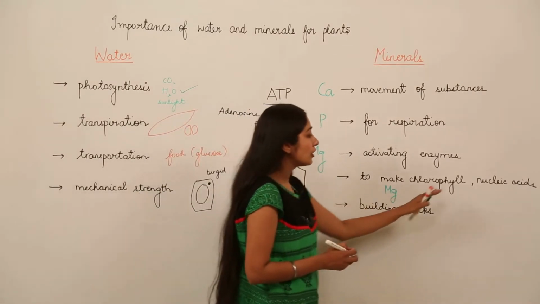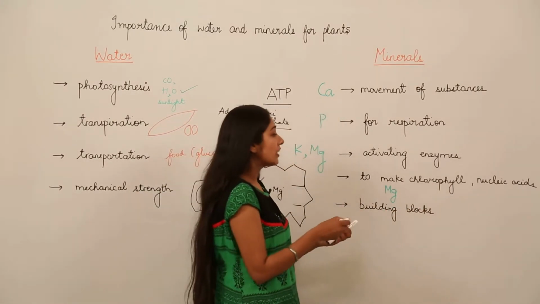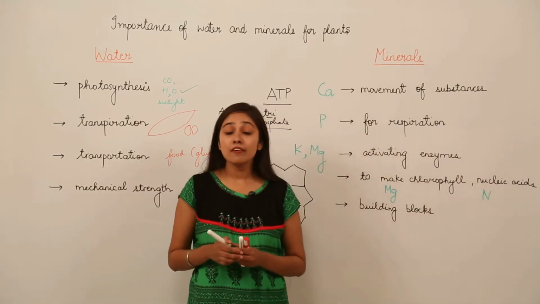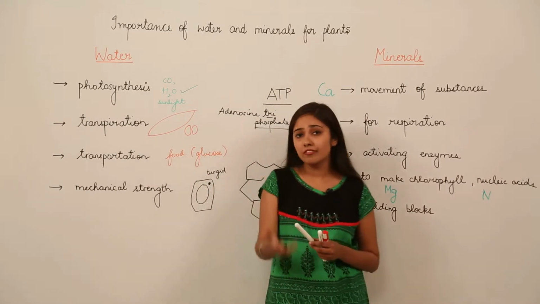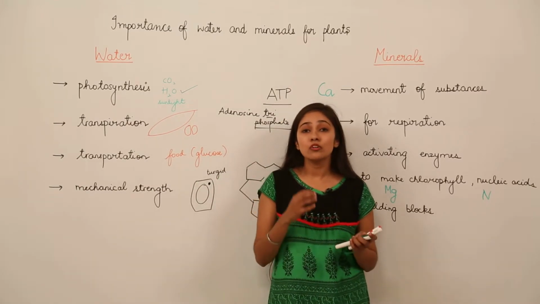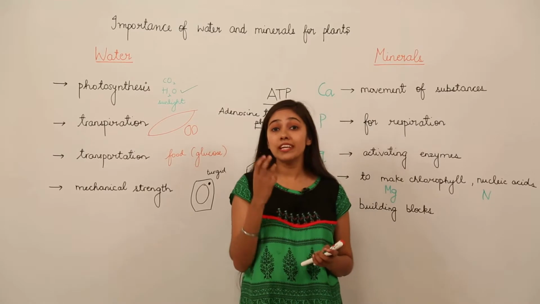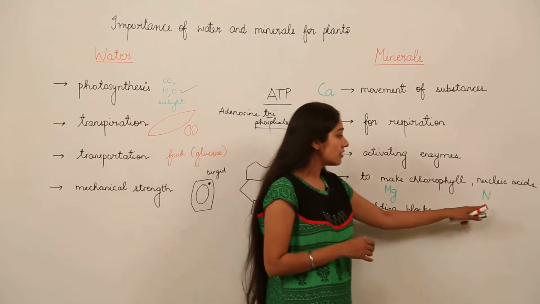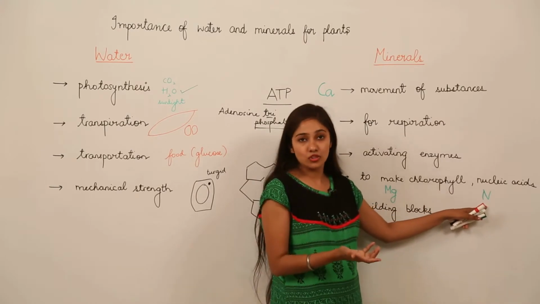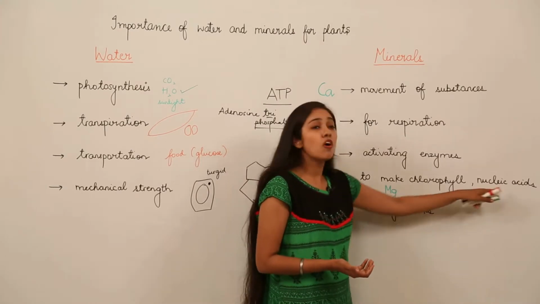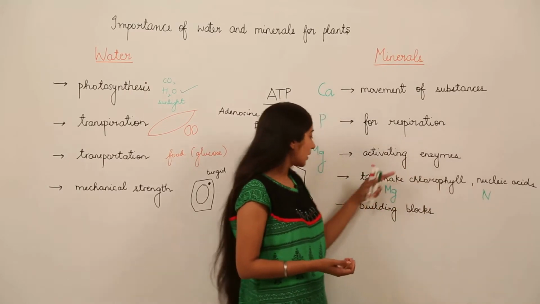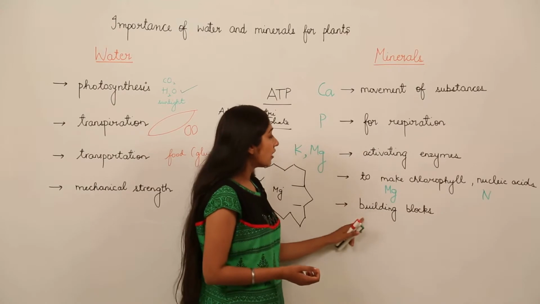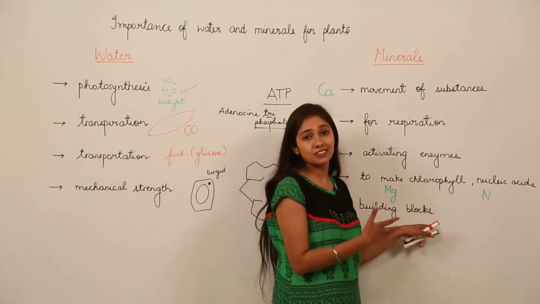And when we talk about nucleic acids, remember nitrogen is an important component of nucleic acids. We have discussed, and you must have read before, that there are nitrogenous bases in the structure of DNA. Those nitrogenous bases are mainly containing what? This important element, that is nitrogen. So nitrogen is important to make what? To make nucleic acids. And magnesium is important to what? To make chlorophyll.